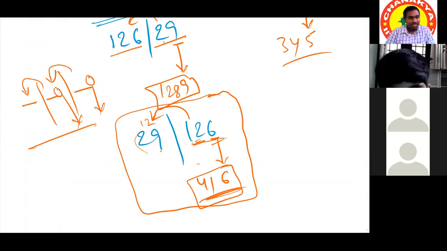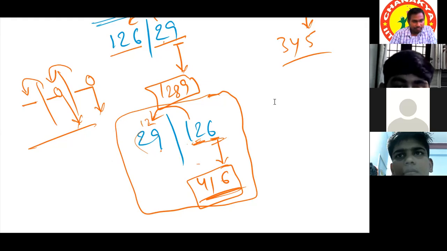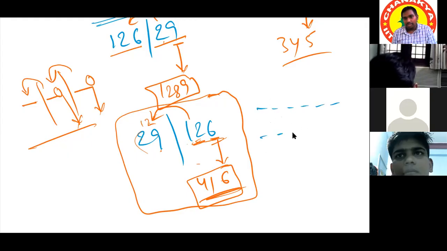Sir, you showed that big number plus big number. In that, all the digits except the first digit in the first row and the second row, we should take end numbers only. And the first digit of both we should add, and however many carries are there, that many we need to add, sir.